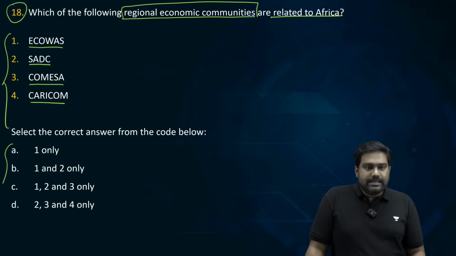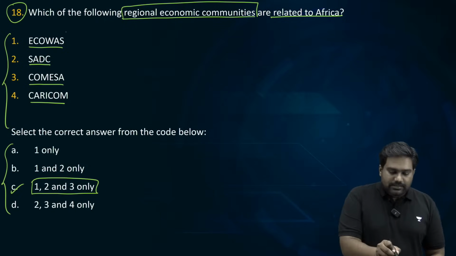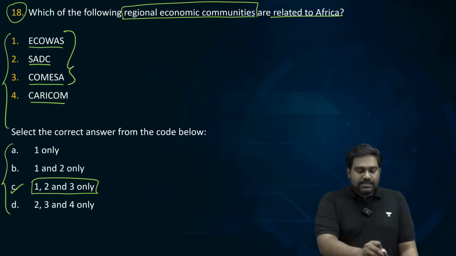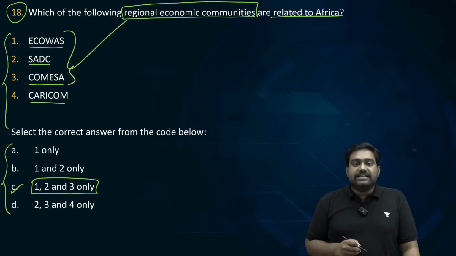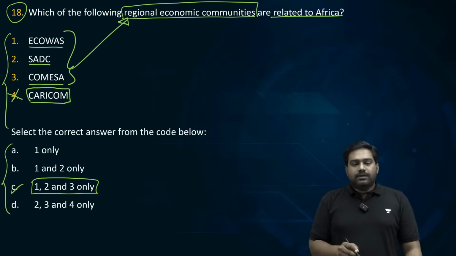Some of them are saying C. In fact, more than 50% have said C. Okay, that is 1, 2 and 3. Very good. That is indeed the correct answer. ECOWAS, SADC and COMESA. These are regional communities related to Africa, but CARICOM is not related to Africa.